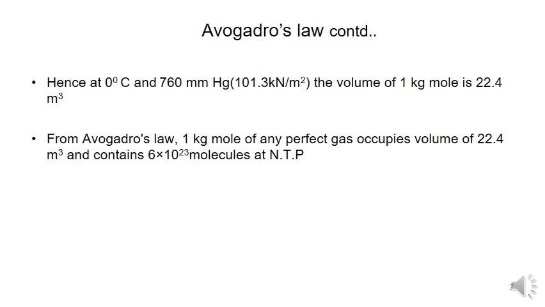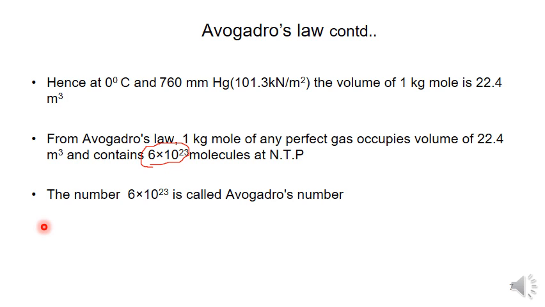From Avogadro's law, 1 kg mole of a perfect gas occupies a volume of 22.4 meter cube and contains 6 into 10 to the power of 23 molecules at NTP. So the number itself is called Avogadro's number. The number 6 into 10 to the power of 23 is called the Avogadro number.